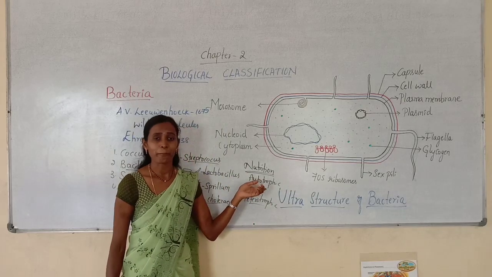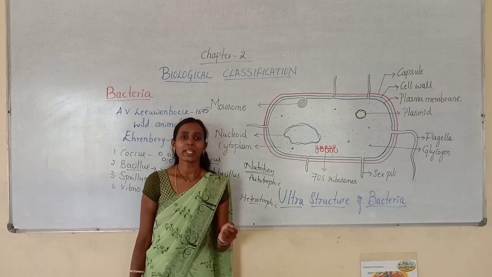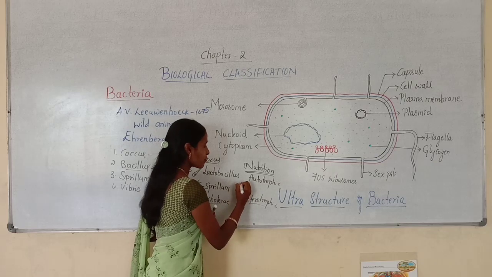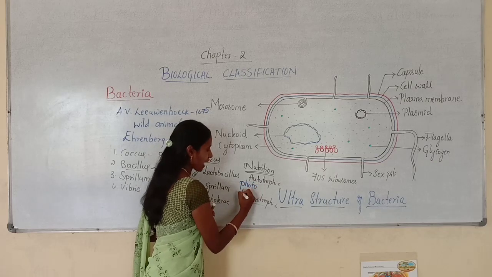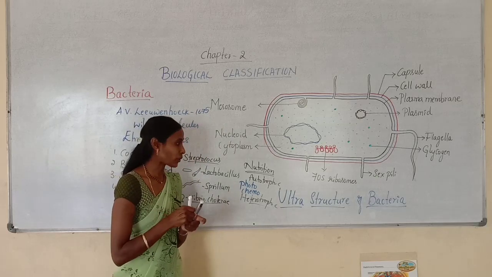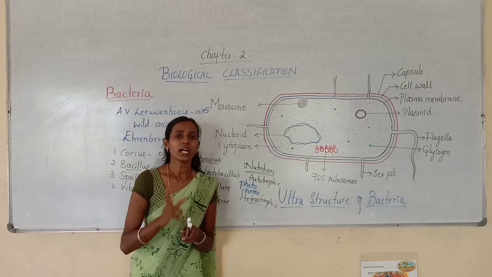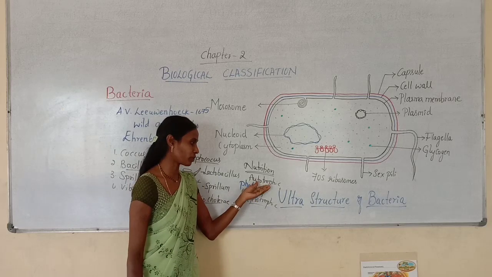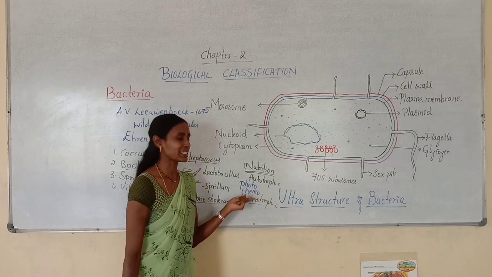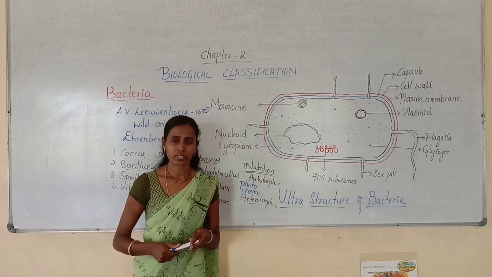Even bacteria may be autotrophic or heterotrophic. Again, under the autotrophic mode of nutrition, we can see two different types: one is photoautotrophic nutrition and the other is chemoautotrophic nutrition.